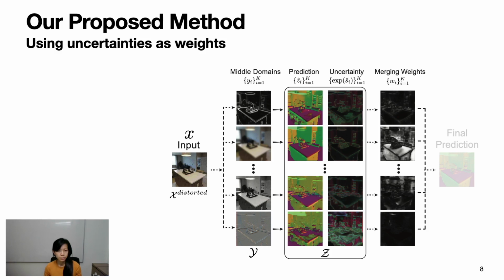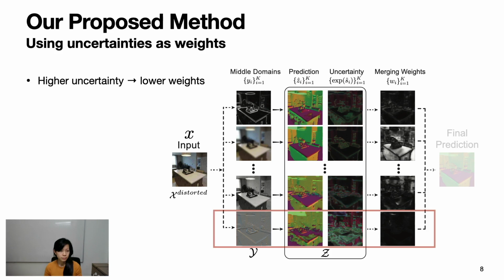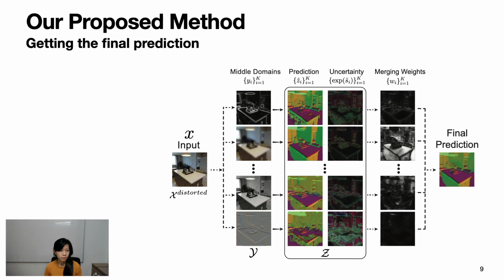The idea is that each path will contribute to the final prediction based on its uncertainty. For example, this path has degraded predictions, thus higher uncertainty, which results in lower merging weights compared to the other paths. We merge the predictions from different paths by using the merging weights, and this is our final prediction.